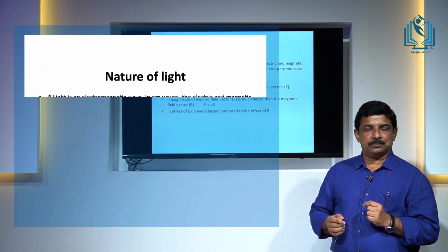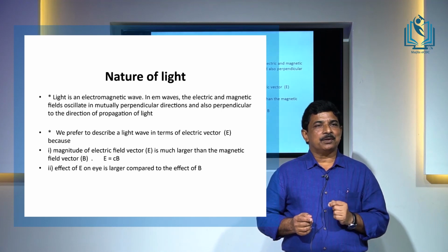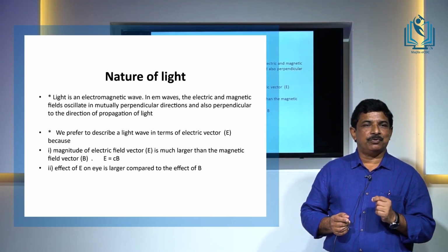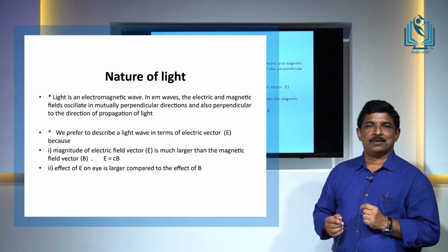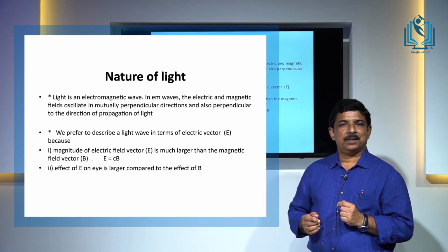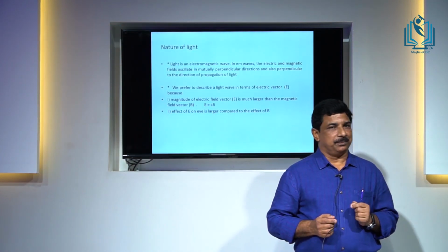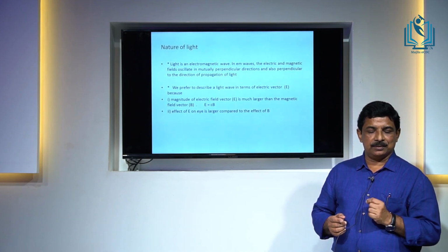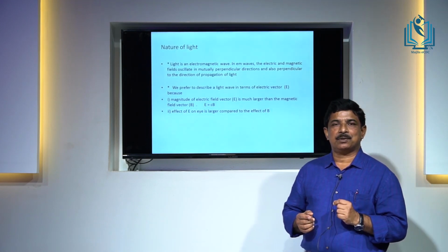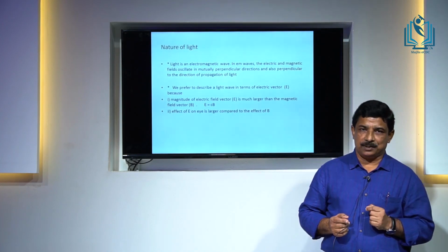This is because, one, the magnitude of the electric field vector is very much larger compared to the magnitude of the magnetic field vector. It is about 100 million times larger in magnitude. And similarly, a second reason, the effect of the electric field on our eye is very much larger than that of the magnetic field.